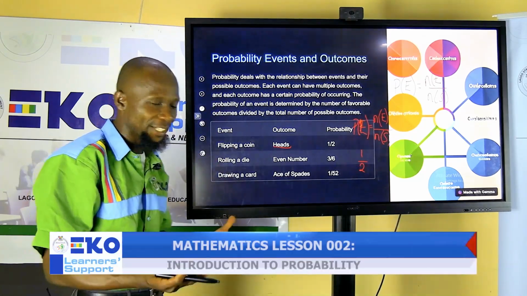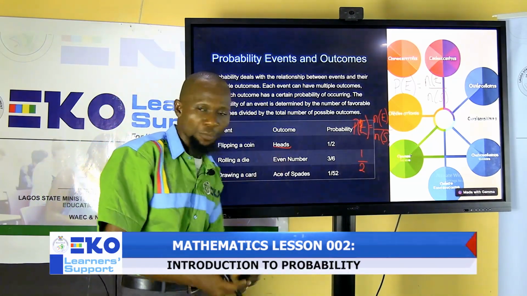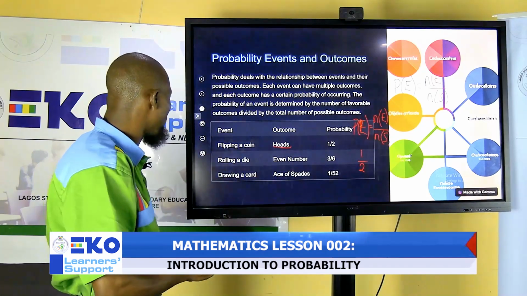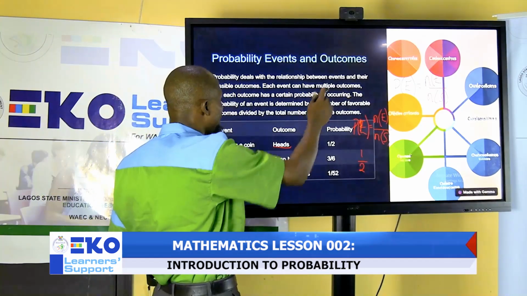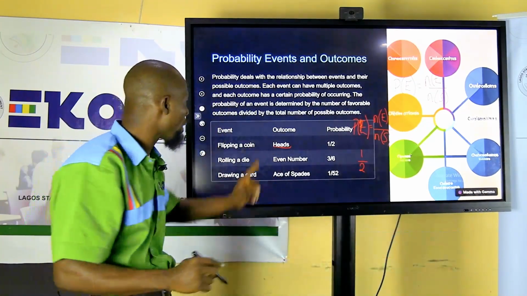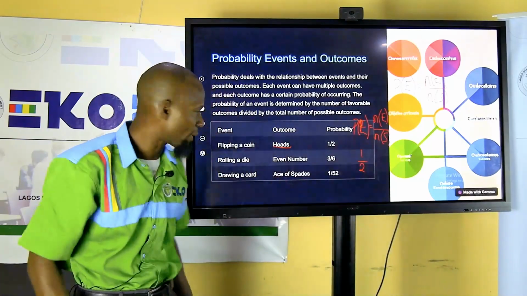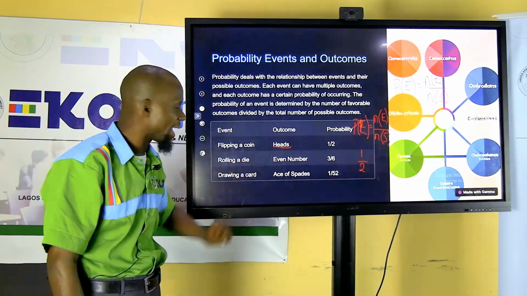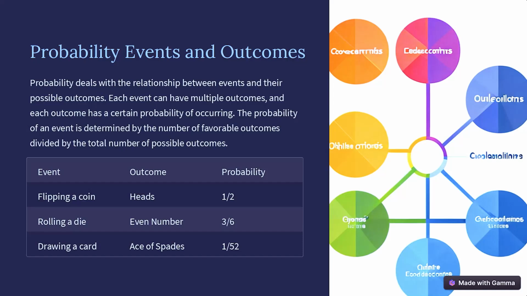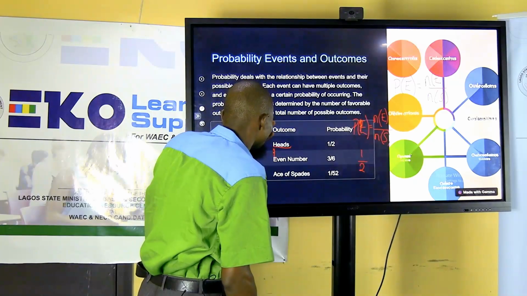Another one: rolling a die. Even numbers. The E there, don't forget, is the favorable outcome of an experiment. So, rolling a die, and we need even numbers.